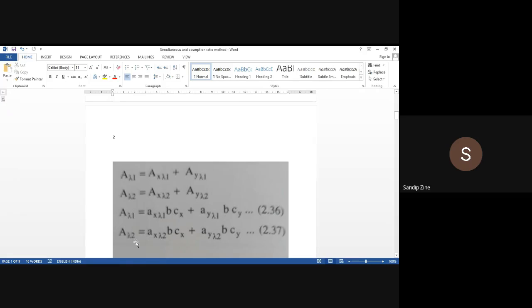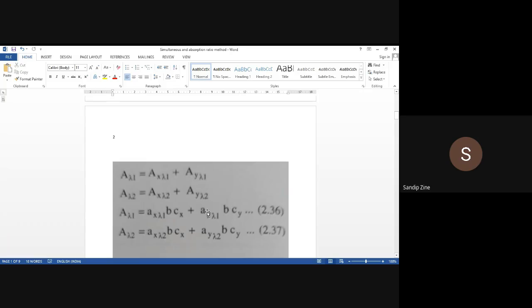Similarly, the absorbance at wavelength 2 is the same thing. So these two equations are in front of you. In what way will we proceed? What is our objective? To find the concentration of X and the concentration of Y. How will you solve these two equations? By the simultaneous equation method. If you know the path length b, what is the ideal path length? Anyone from you? 1 centimeter. Yes.